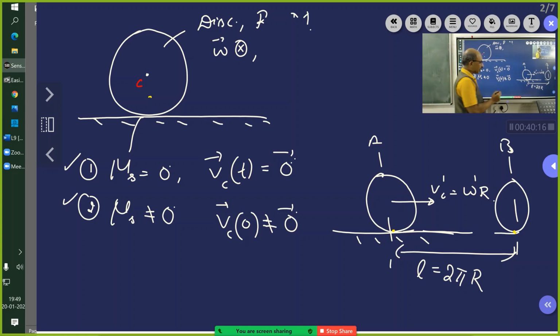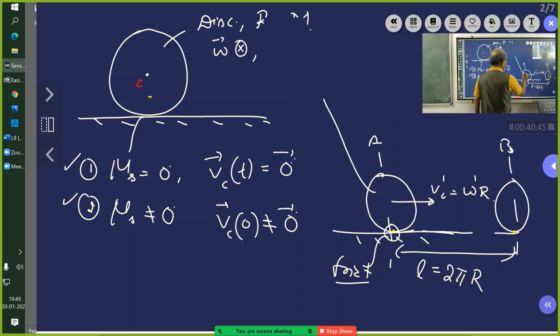Now, supposing L is not equal to 2 pi r, then obviously it is rolling with slipping. So now here you see, friction here is going to play a role. Now let's consider this case.